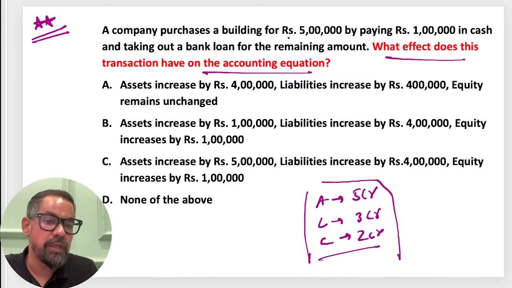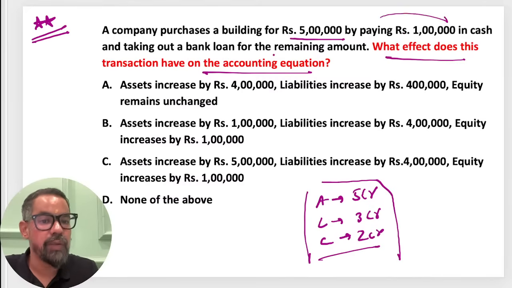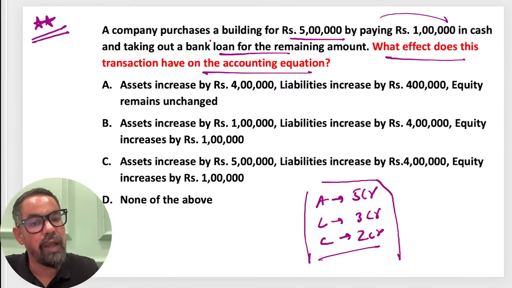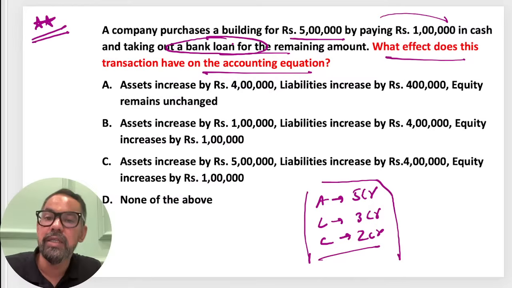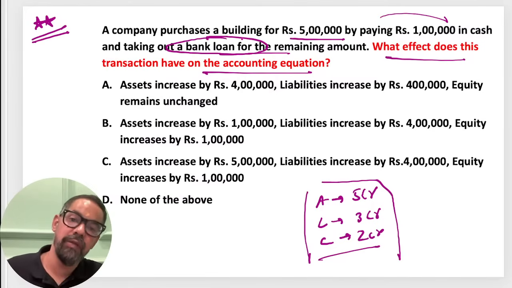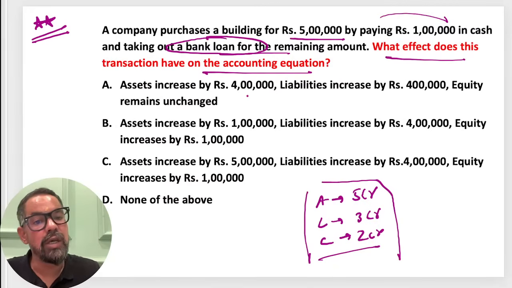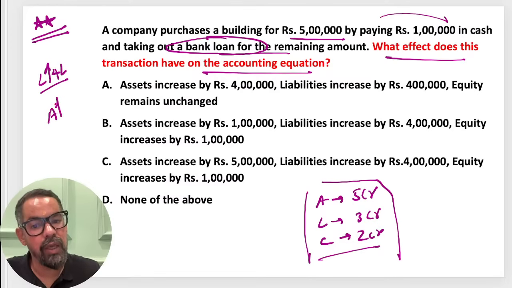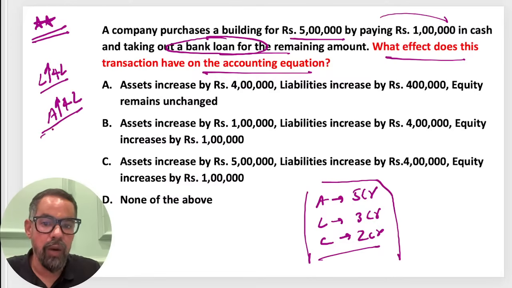A company purchased a building for 5 lakh rupees, paying 1 lakh rupees in cash and the remaining by bank loan. So what liability has the company taken in this case? That is 4 lakh rupees. And from the liability taken itself, we create the asset. So if your liability increased by 4 lakh, your asset will also increase by 4 lakh. Fundamentally, how come?